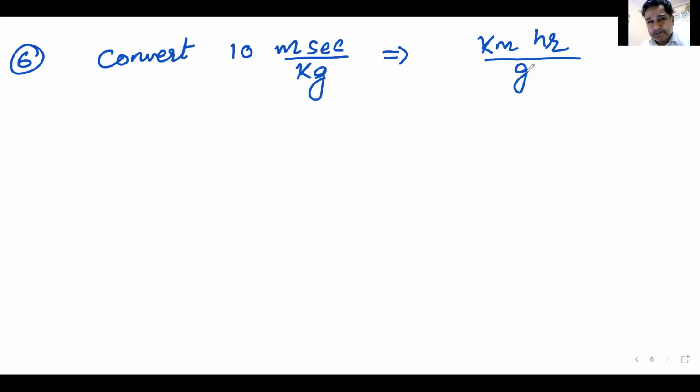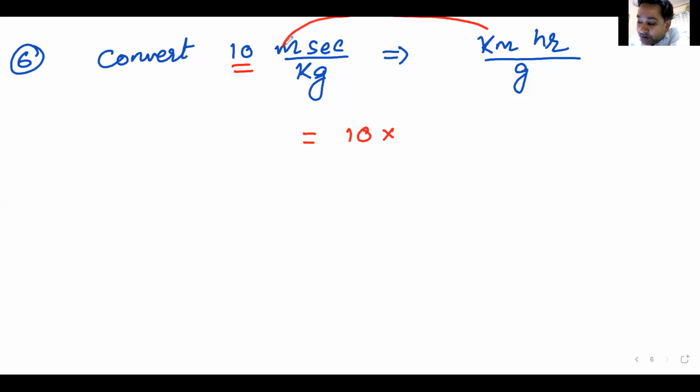Okay. Let me help you out. This is equal to, first I write 10 over here, 10 multiplied by... I don't know the answer. I'll just find the answer on my own right here, right now, right in front of you.